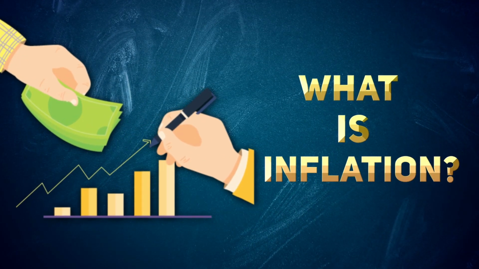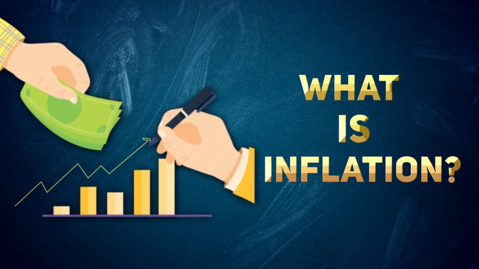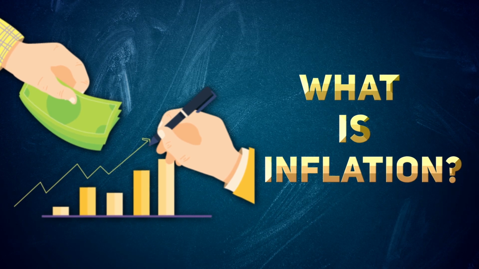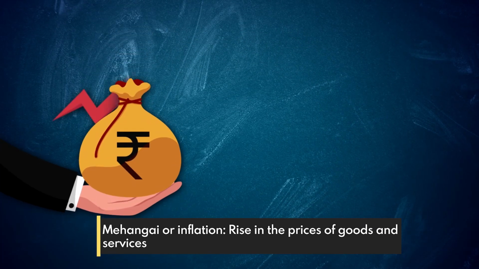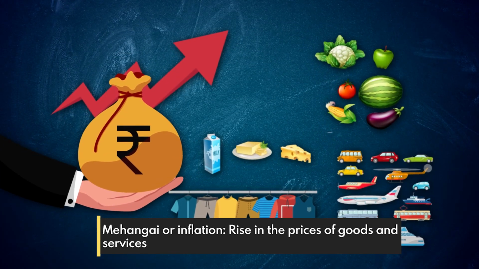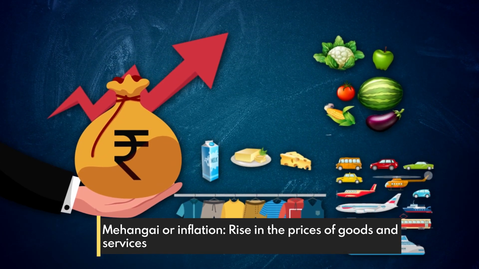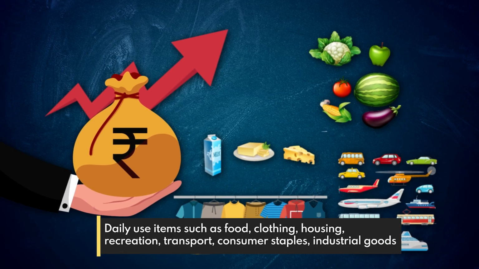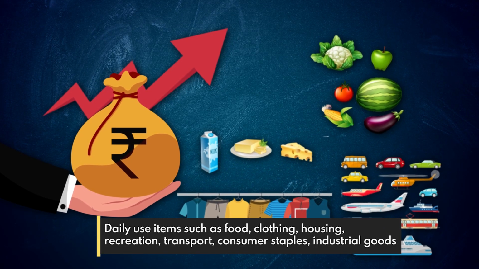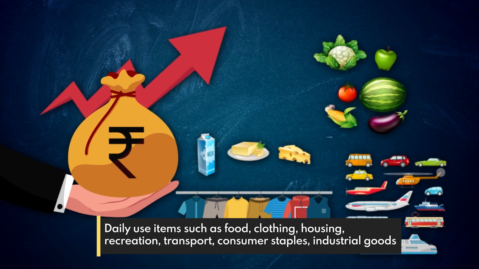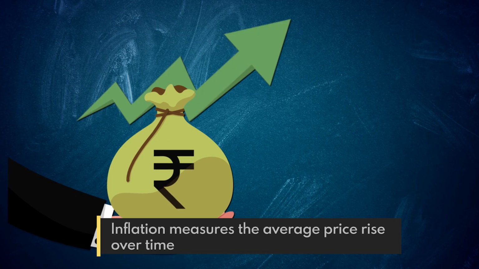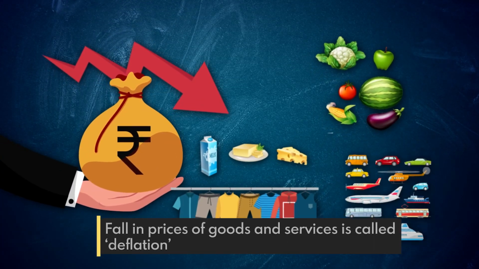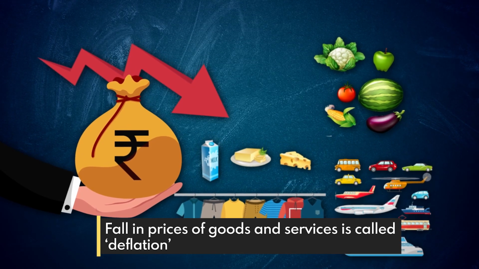What is inflation? Mehangai, or inflation, is one of the most common refrains heard across the country. So what is inflation? Inflation is the rise in the prices of goods and services. These can be of daily or common use, items such as food, clothing, housing, recreation, transport, consumer staples, or even industrial goods. Inflation means the average price rise over time. The opposite and rare fall in prices is called deflation.